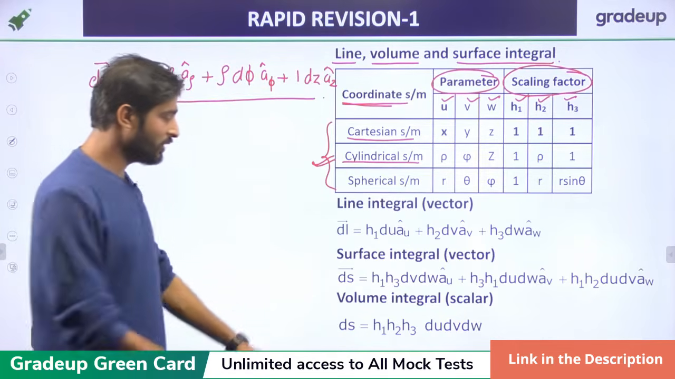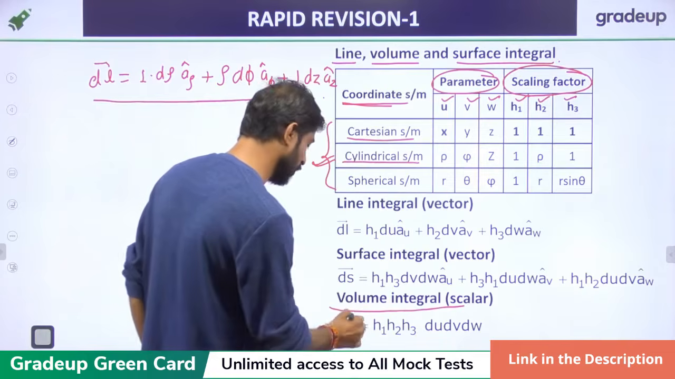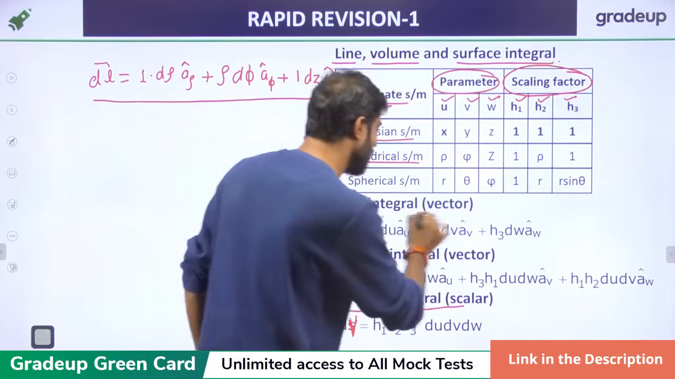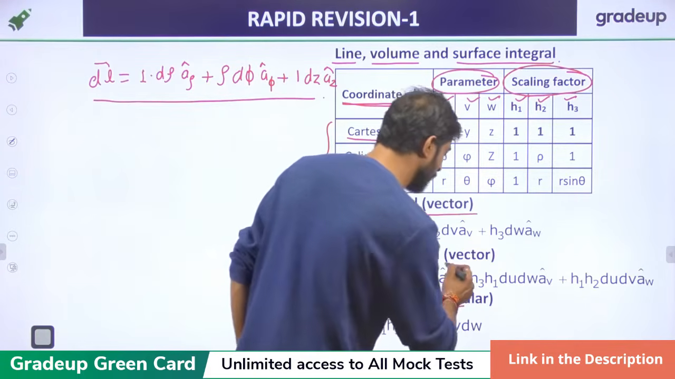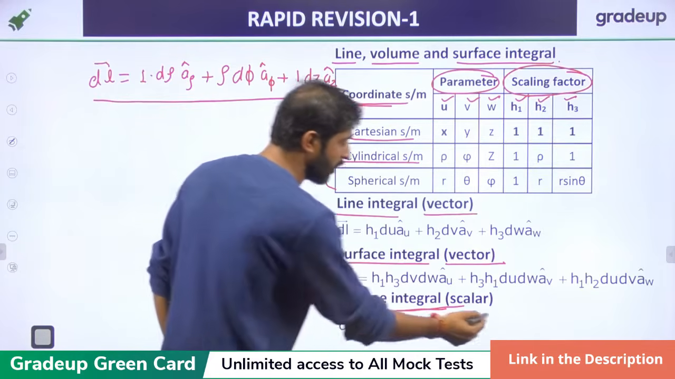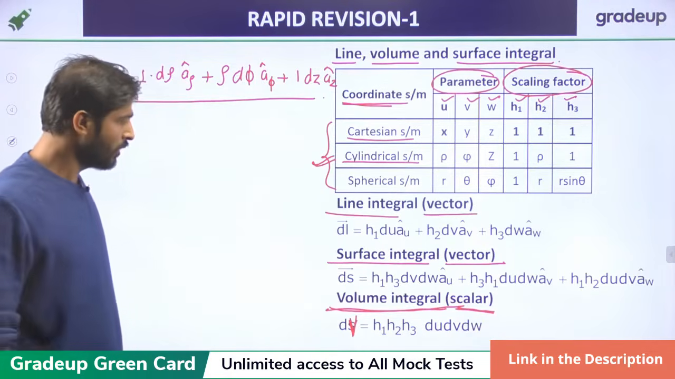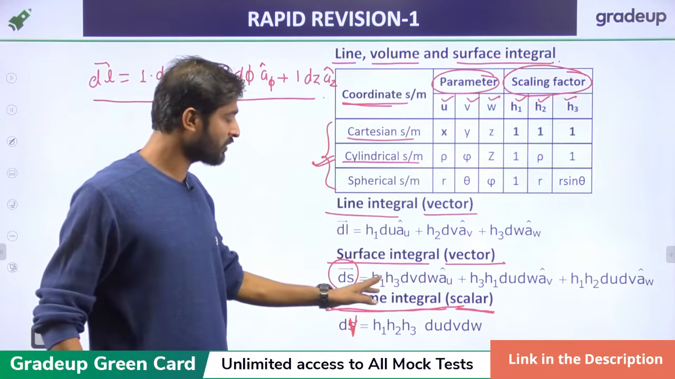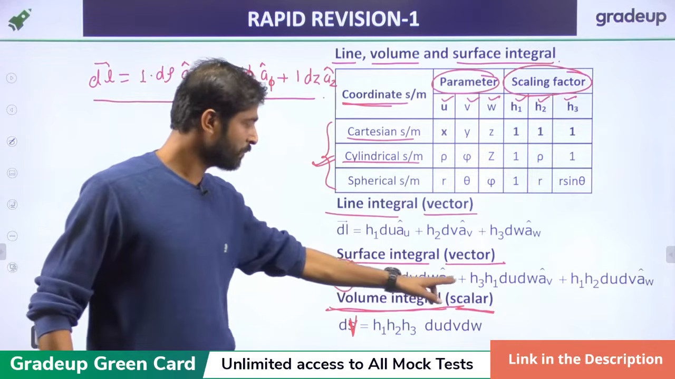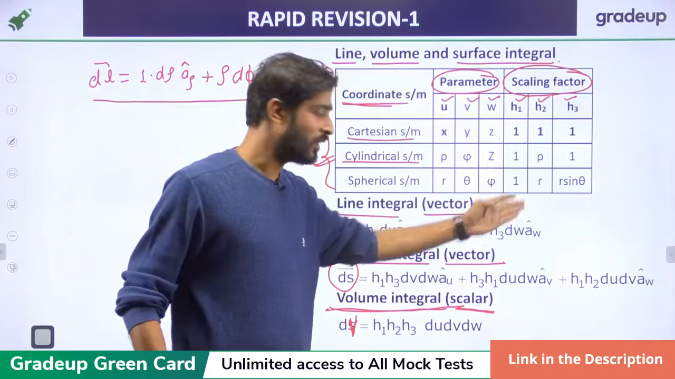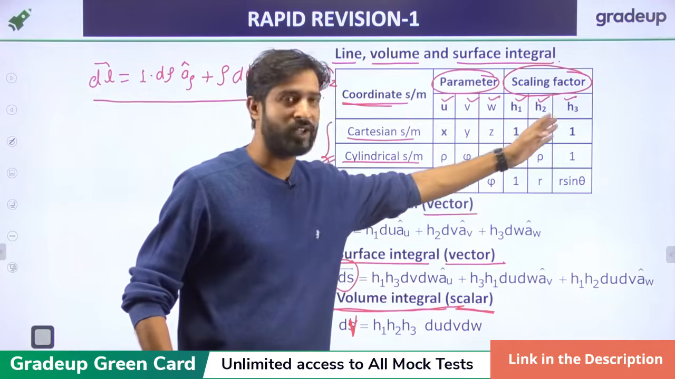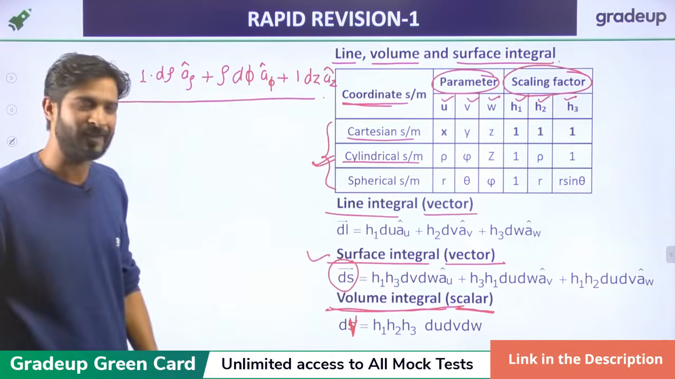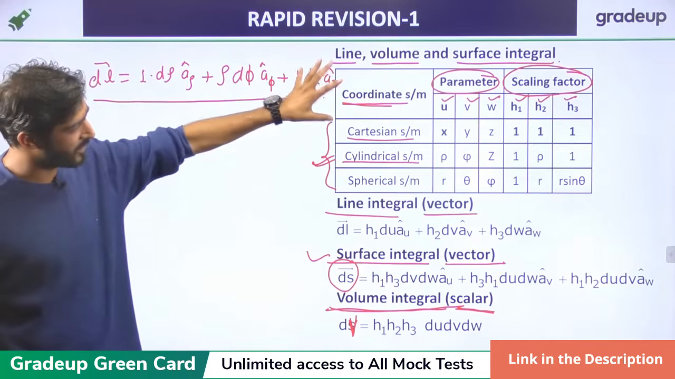This is very useful for the volume integral, which is a scalar quantity. One thing more: the line integral is always a vector, the surface integral is always a vector, but the volume integral is always a scalar quantity, right? One more thing, in the surface form for any coordinate system, h2 h3 dv dw au, and so on, you have the scaling values h1, h2, h3. Just put them in this place and write this equation for the surface integral. Everything is related to this table only.